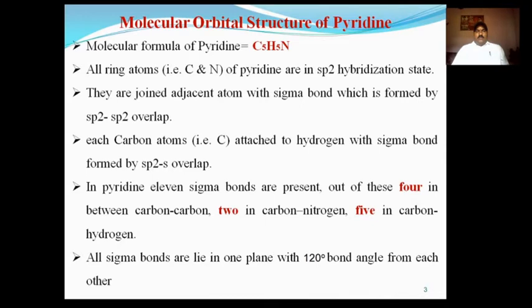Now in pyridine, a total of 11 sigma bonds are present. Out of these 11 bonds, 4 sigma bonds are between carbon-carbon, 2 sigma bonds between carbon and nitrogen, and 5 sigma bonds between carbon and hydrogen. All the sigma bonds lie in one plane, with an angle of 120 degrees to each other.